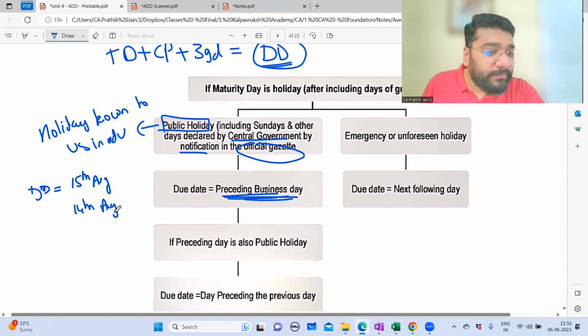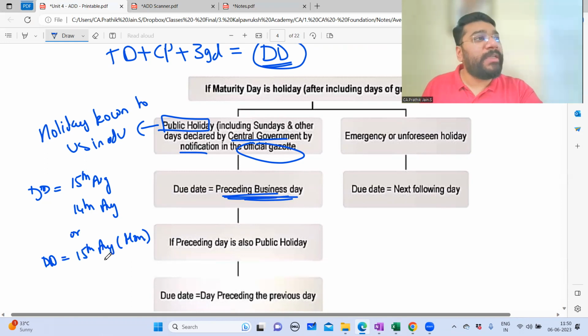14th August. Another example. Due date is 15th August, which is Monday. So on 15th August, is the bank functioning? Are the shopkeepers functioning? No. So what will be the new revised due date?